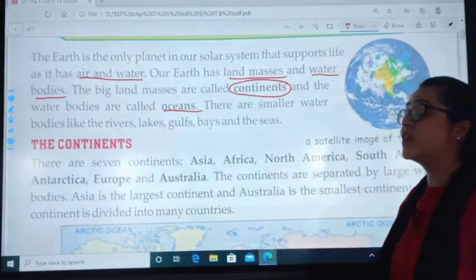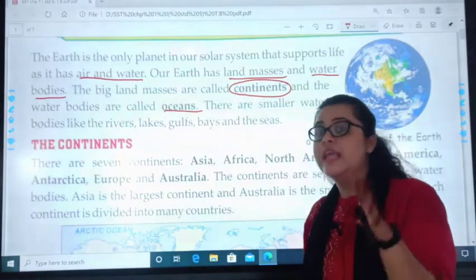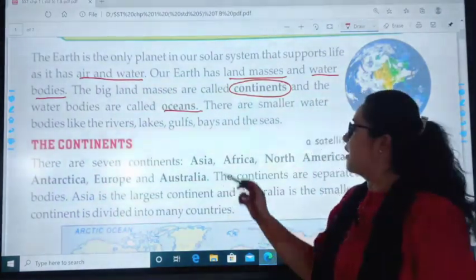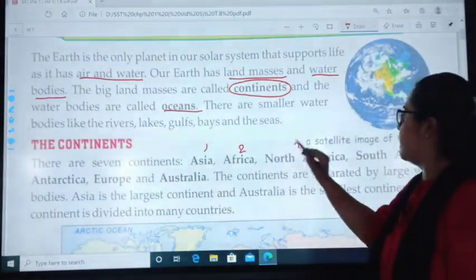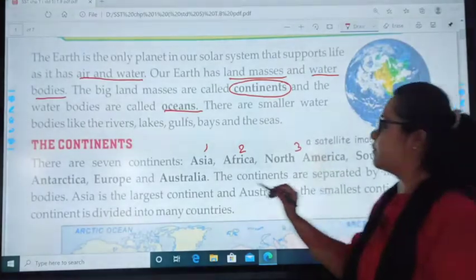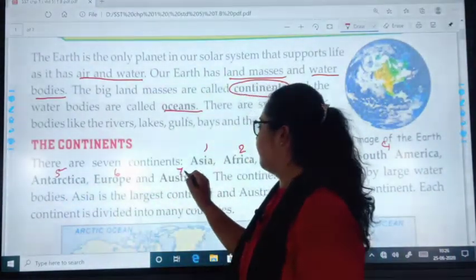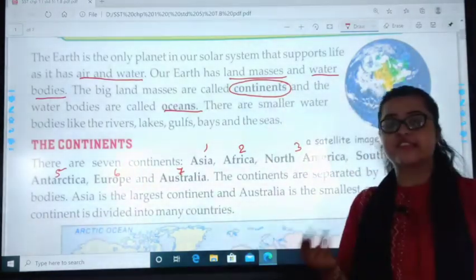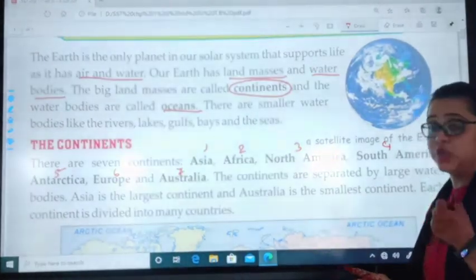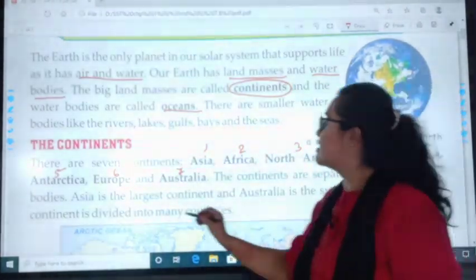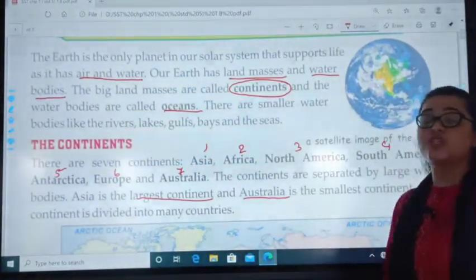The next topic was the continents. I told you that you have to remember the 7 names of the continents. Let's have a quick recall on that. Asia, Africa, North America, South America, Antarctica, Europe and Australia. These were the 7 continents we discussed yesterday. The continents were separated by the large water bodies, you know already. The largest continent is Asia and the smallest continent is Australia.